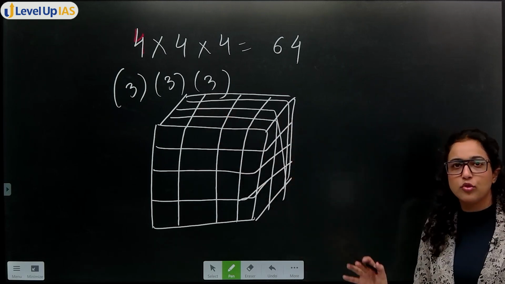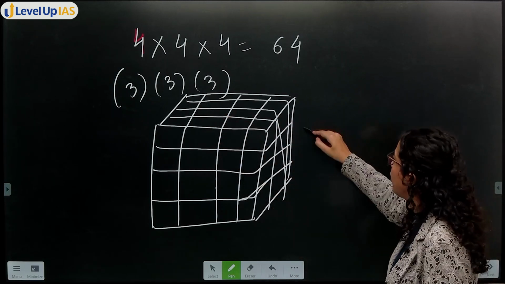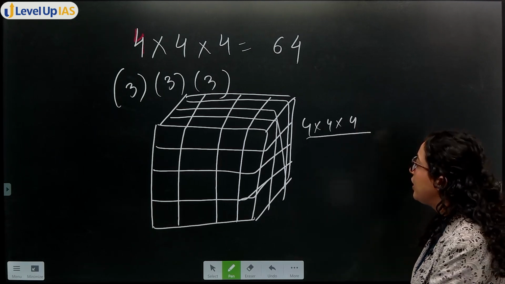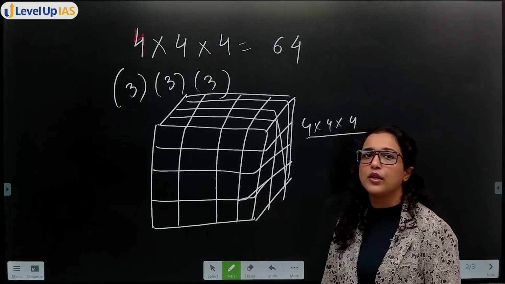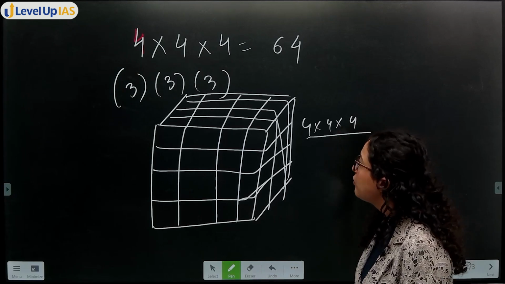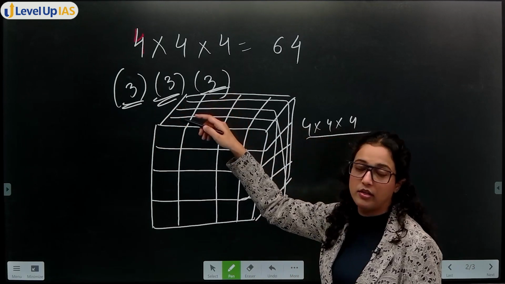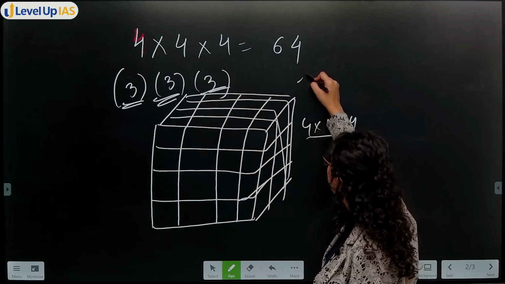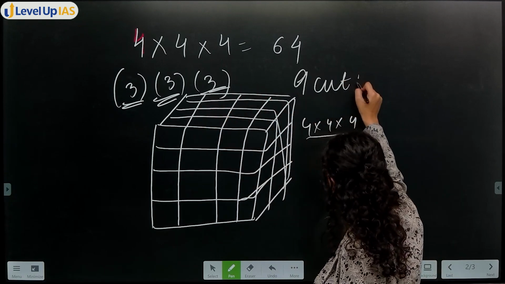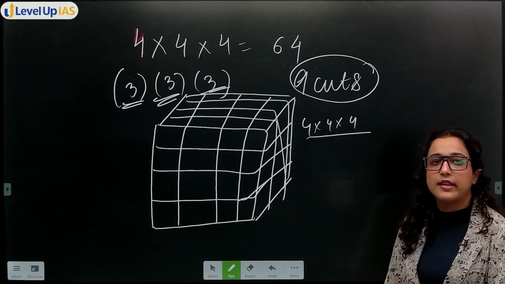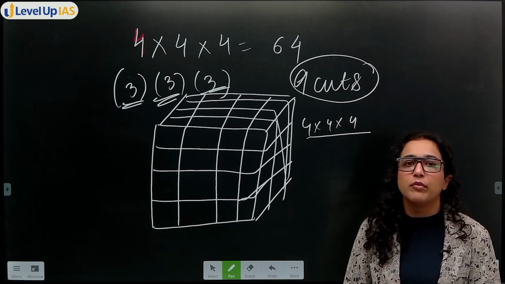It will look just like a Rubik's cube of 4 cross 4 cross 4. This is what you will get by putting 3 cuts. So in total, what is the minimum number of cuts you can put? 3 cuts here, 3 cuts here, 3 cuts here. So that means you get 9 cuts. Now the thing is, the exam asks what is the minimum number of cuts.